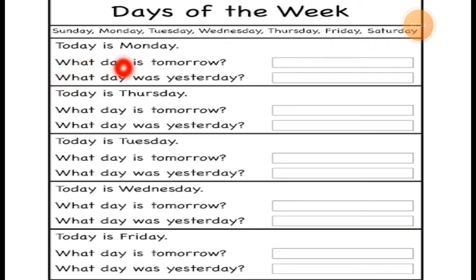So the question is, today is Monday. What day is tomorrow? So after Monday, which day will come? Do you know? After Monday, which day will come? So after Monday, the day that comes is Tuesday. So what day is tomorrow? If it is Monday today, tomorrow will be Tuesday. After Monday it is Tuesday. So the right answer is Tuesday.